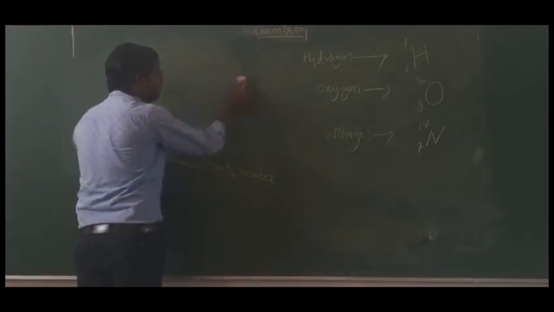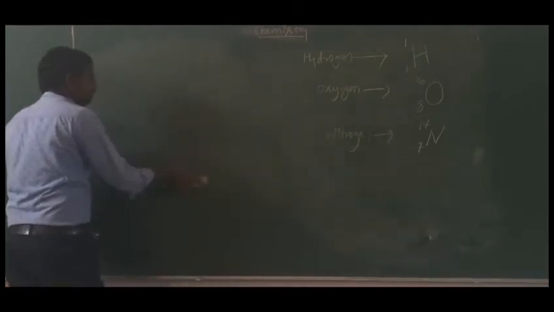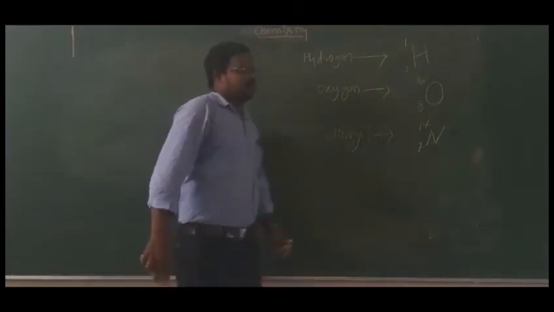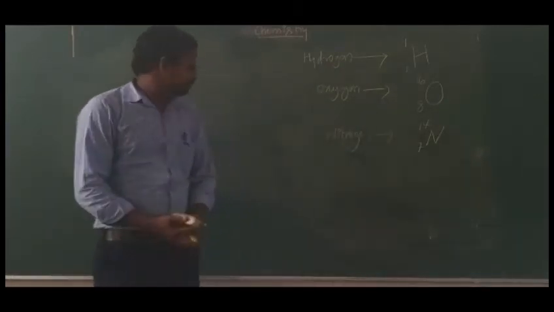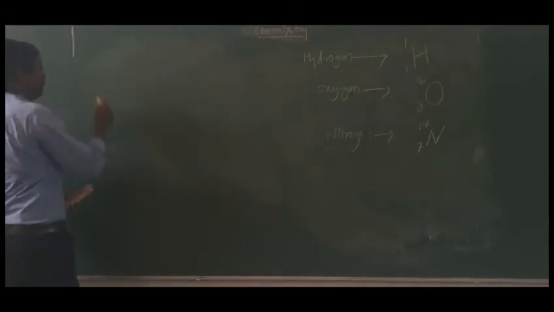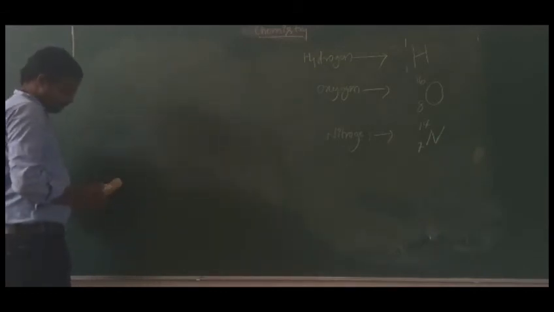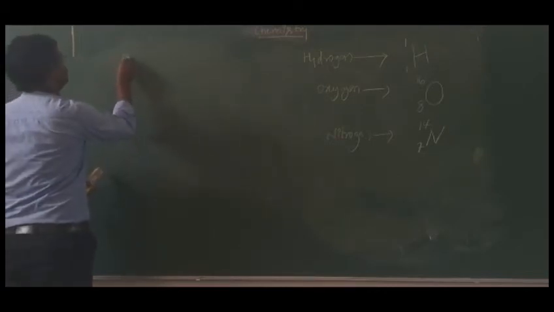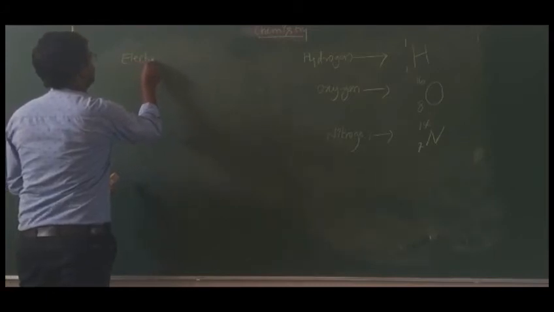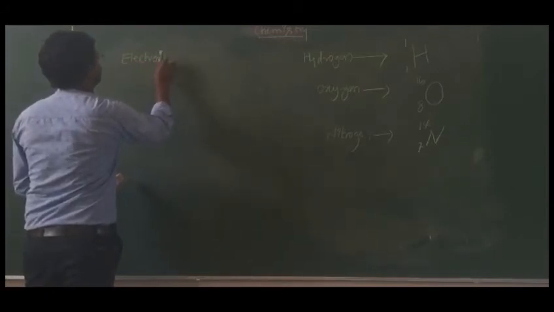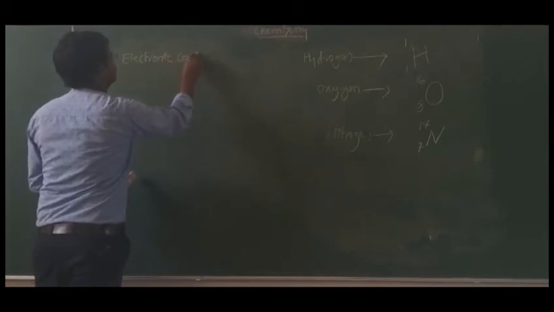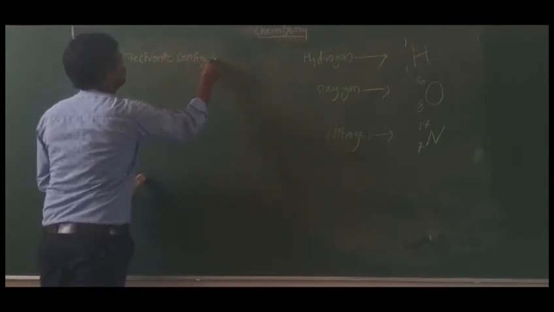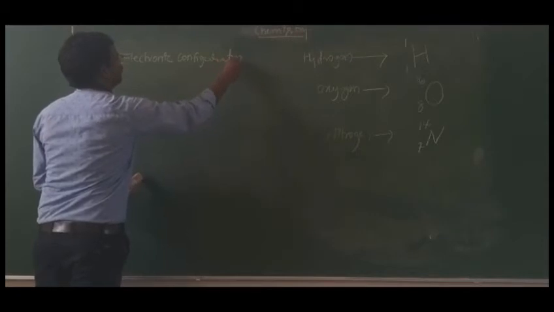See, that is nothing but electronic configuration.